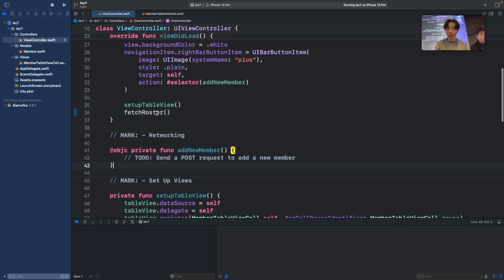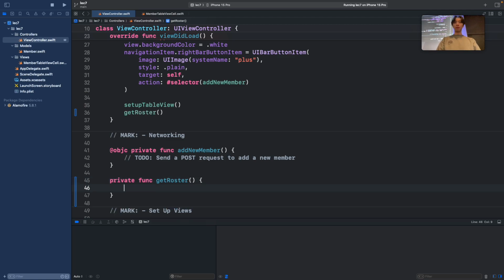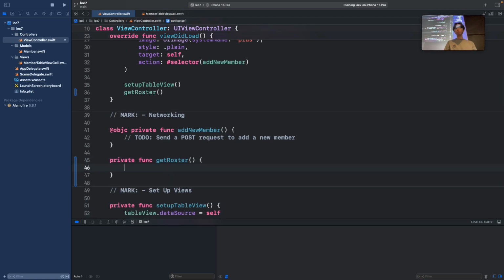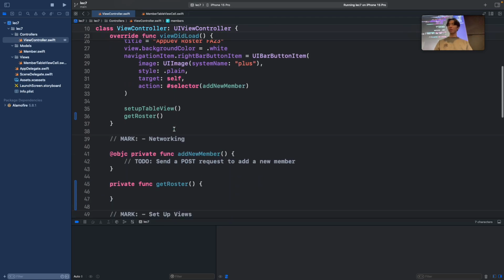So I'm going to create a function here, mark it as private, and call it get roster. Okay. So intuitively, what do you think this function will do? Well, this function is probably going to give us a list of members and then assign it to this members variable. So let's try to do that, right?